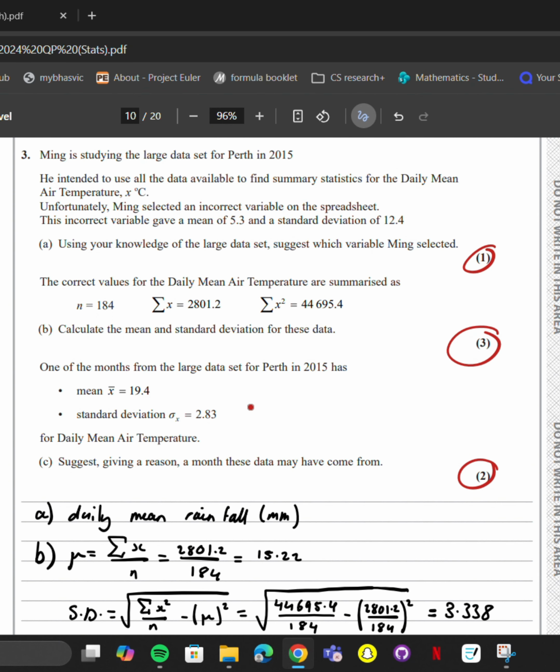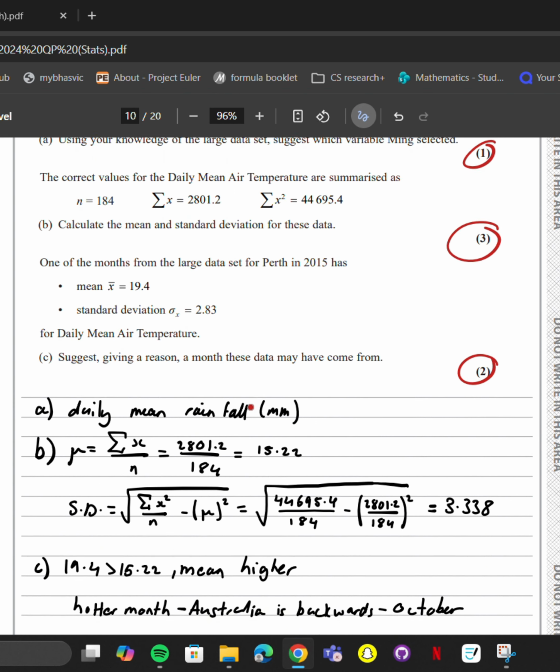The large data set is kind of relevant. You won't get more than 4 marks on a stats paper for large data set. If you are struggling already, I would recommend just skipping the large data set. I will make a video at some point covering the stuff you need to know for large data set, but let's move on from that.